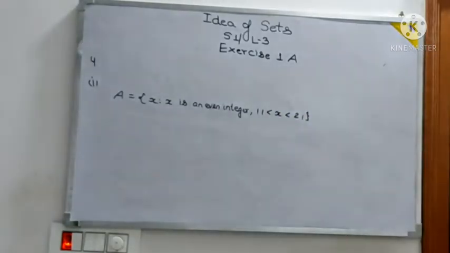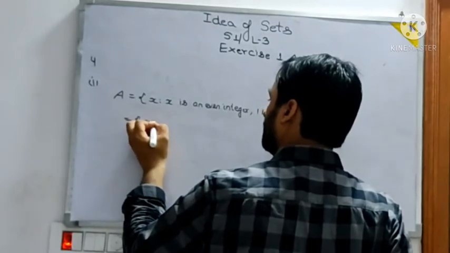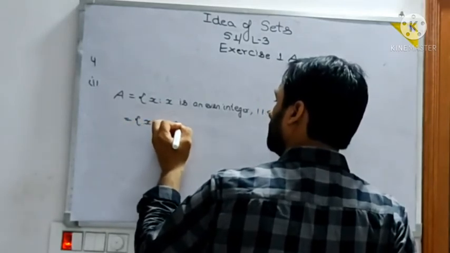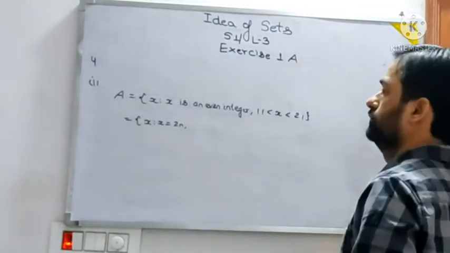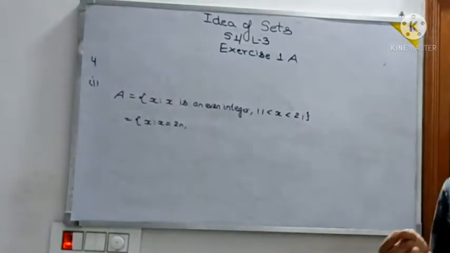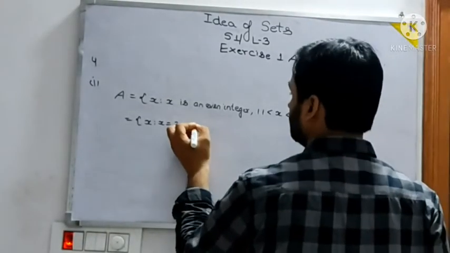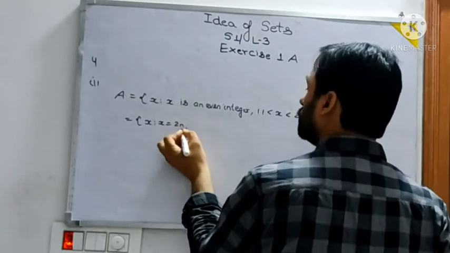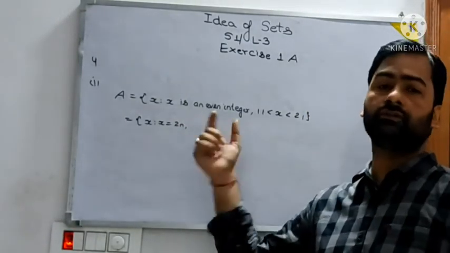This way also you can write, not a problem. One more way is: x such that x equal to 2n. Then how will you generate the integers? For n equal to 5, the value of x is 10, so that will not be taken.